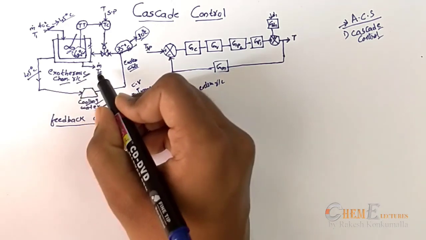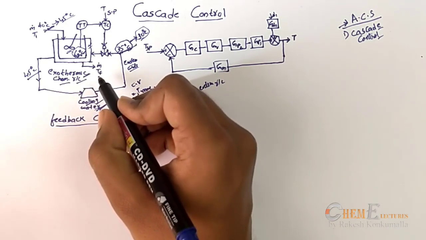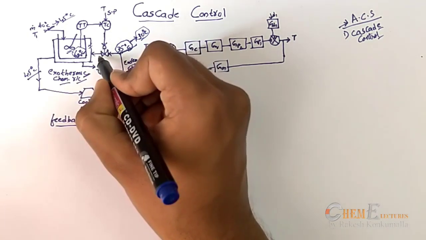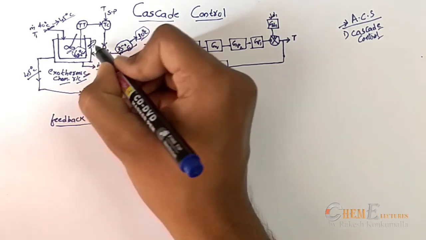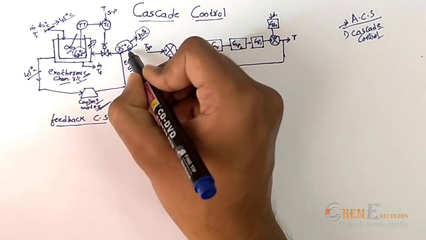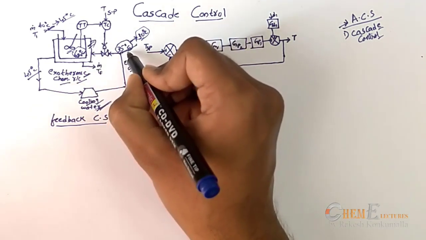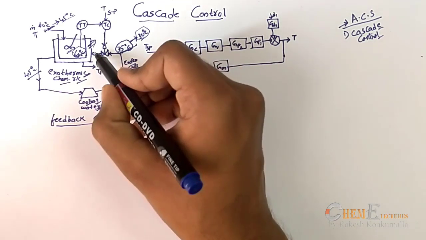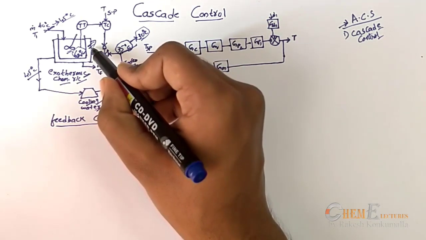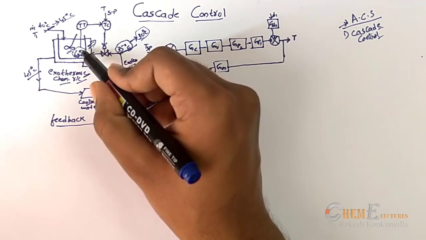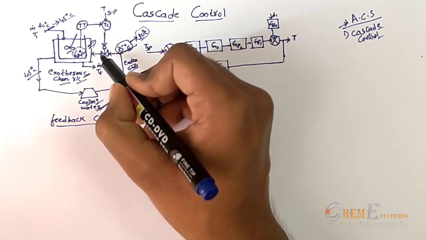For this purpose, we need to add a secondary loop where we measure the jacket temperature, that is, the inlet temperature of this cooling water. Until we know this temperature, we cannot change the manipulated variable accordingly.